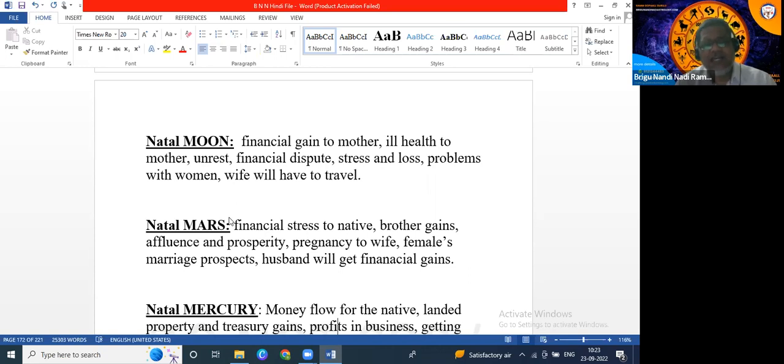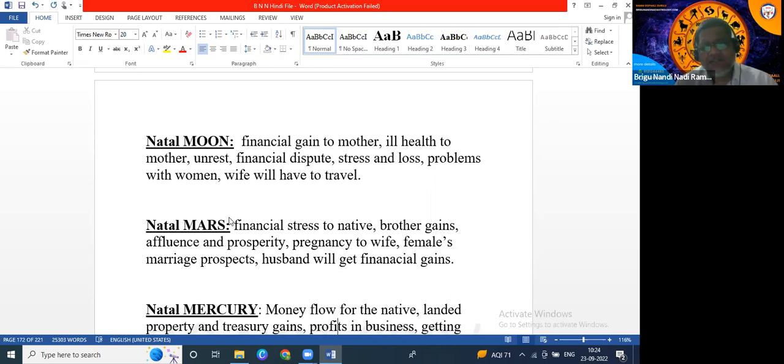And Moon is actually traveling. And Venus is here wife. So wife will have foreign travel or traveling aspects. Suppose in the horoscope, Venus, Moon, Rahu are together, wife may go abroad. But which year? When the transit Jupiter is aspecting natal Moon, that year the wife of the native will go abroad. Here Moon is traveling. Who will go abroad? If Moon is connected to Venus, the wife will go abroad or daughter will go abroad.